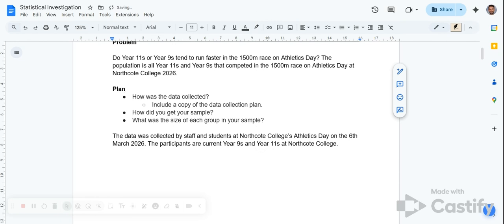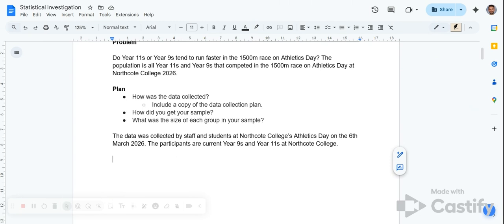How was the data collected? And include a copy of the data collection plan. So this is referring to a plan that is provided so that when the data is collected, it's collected by everybody in the same way. So prior to writing your real report for the assessment, all the Year 11 classes will follow a plan to collect some data. And to make sure that across all the classes we collect it in the same way, we need to follow the same plan.